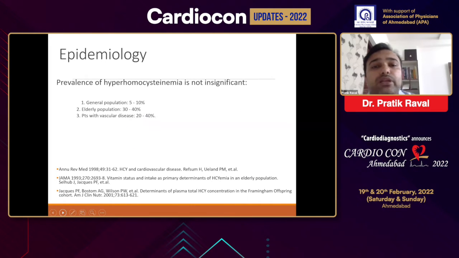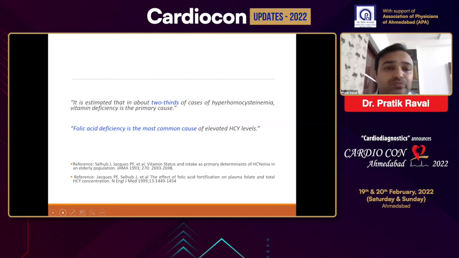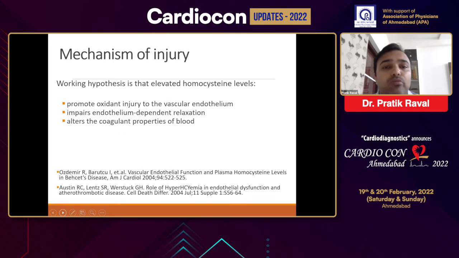And homocysteine is very commonly elevated in the general population, and in those with vascular disease, it can be found elevated in as many as 20 to 40% of patients. And folic acid deficiency seems to be the most common cause of hyperhomocysteinemia. The elevated homocysteine level causes oxidative injury to the vascular endothelium and impairs endothelium dependent vascular relaxation.